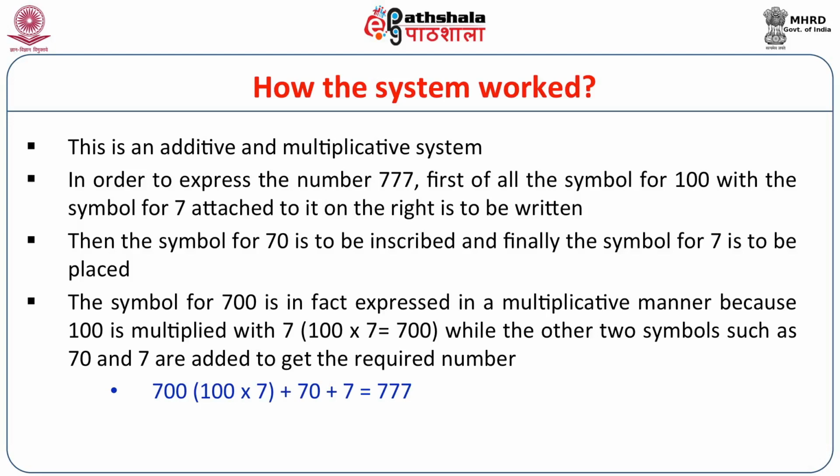Then the symbol for 70 will be inscribed, and finally a separate symbol for 7 is to be placed to its right. Now, the symbol for 700 is in fact expressed in a multiplicative manner, because 100 is multiplied with 7, 100 into 7 is equal to 700, while the other two symbols, 70 and 7, are added to get the required number.